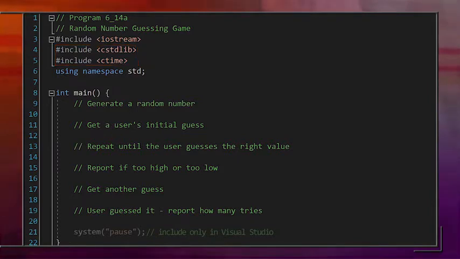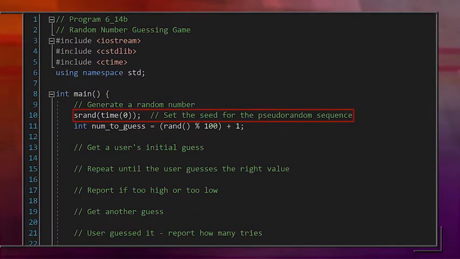Next, we want to fill in the parts of the program one by one. See if you can do the first one, based on how we talked about generating a random number. In this case, assume it's a number from 1 to 100. Here's the code. We set the seed using a random time, just like before. Then, to generate the number, we use the rand function. And as before, we take the result of rand, modulo 100, and we add 1. This all gets assigned to an integer variable, numToGuess.